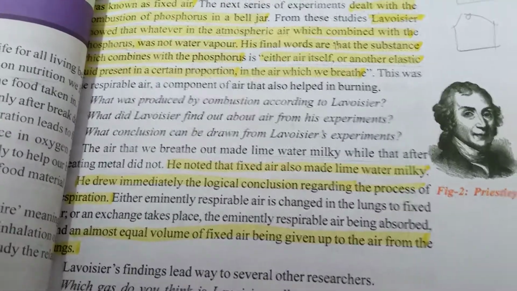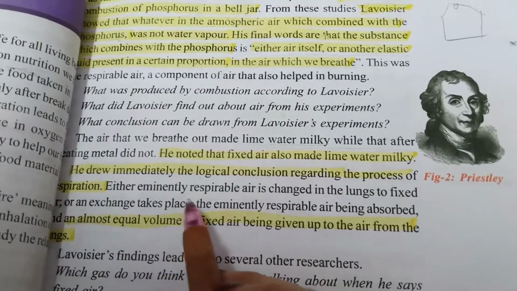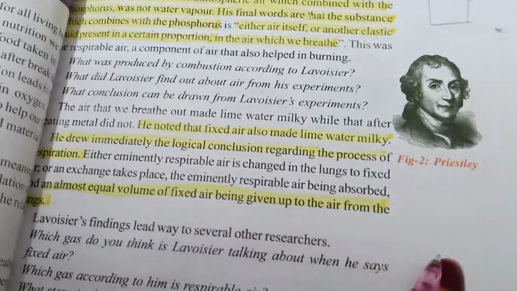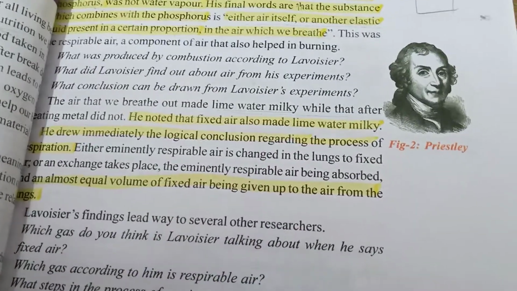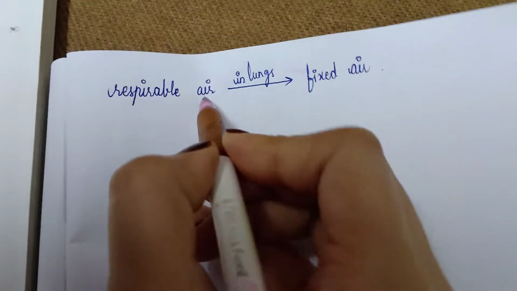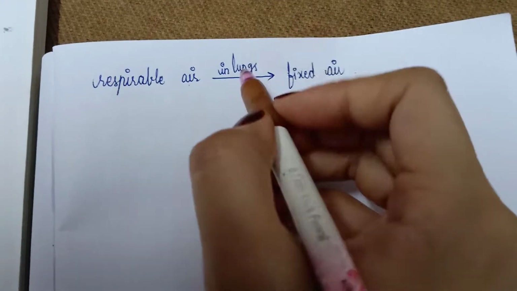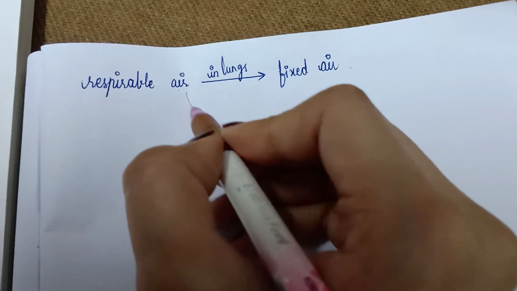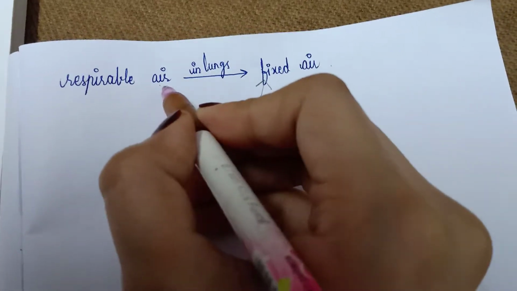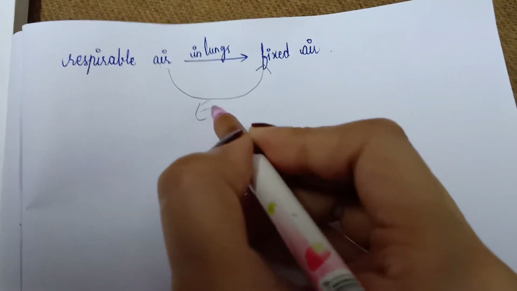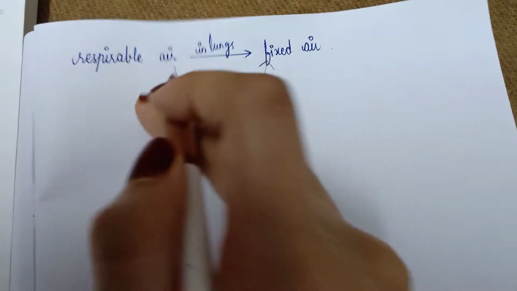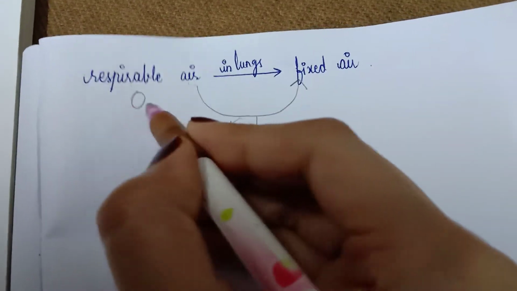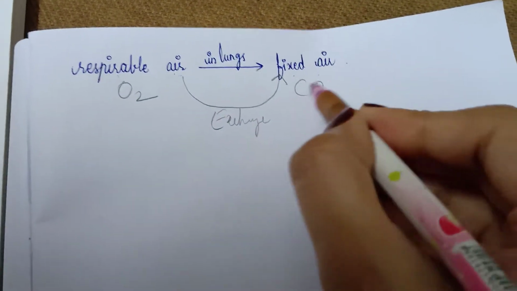He concluded that the respirable air is exchanged in the lungs to fixed air, and exchange of gases takes place in the lungs. I mean the respirable air which we take goes inside our body, and in the lungs this respirable air is converted into fixed air. Which means here exchange of gases takes place. This was noted by Lavoisier. So here respirable air means oxygen, and fixed air means carbon dioxide.